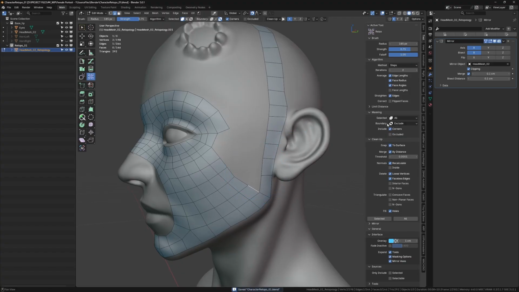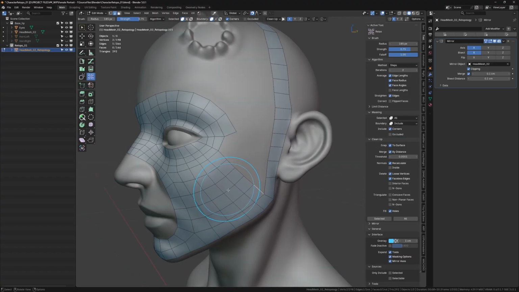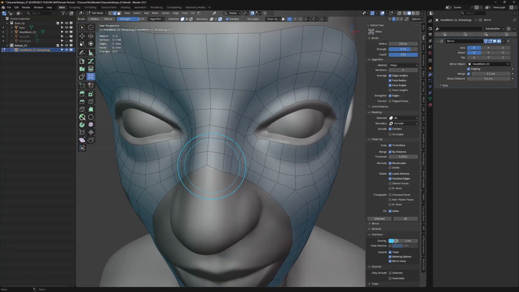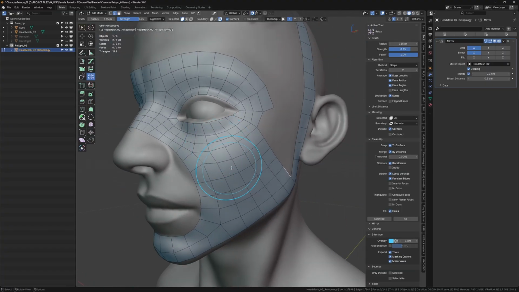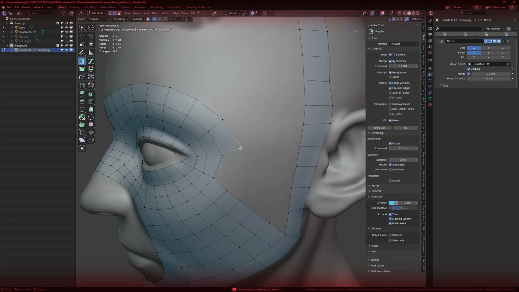There is an option called boundary. Include is going to smooth everything including the boundaries. If I use slide, it's not going to move the mesh, but it's going to slide the vertices. And if I set it to exclude, it's not going to move the boundaries. For some reason, it's not respecting this mesh even though it is actually a boundary. I don't know why, but other than this, it works flawlessly. So yes, I can quickly smooth the polygons out.